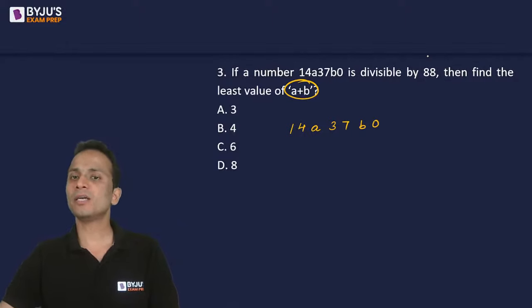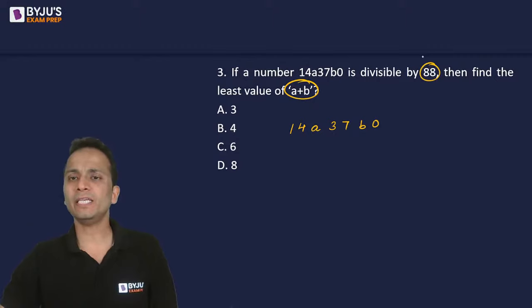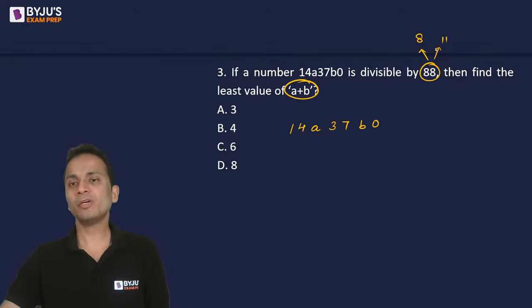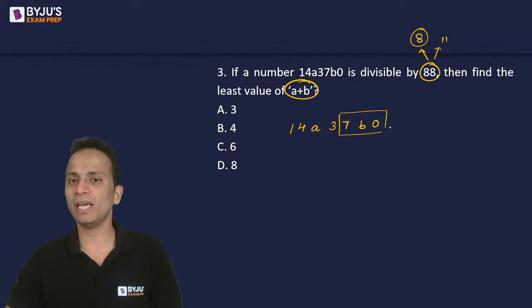All right. Let us understand this one. For a number to be divisible by 88, it should be divisible by 8 and 11. Okay? For a number to be divisible by 88, it should be completely divisible by 8 and 11. Right? Now for this number, first of all, I'll apply the divisibility rule of 8. The rule of 8 says that the number formed by last 3 digits should be completely divisible by 8.